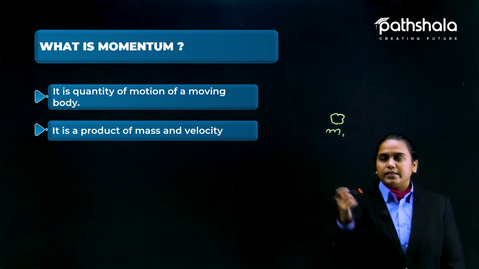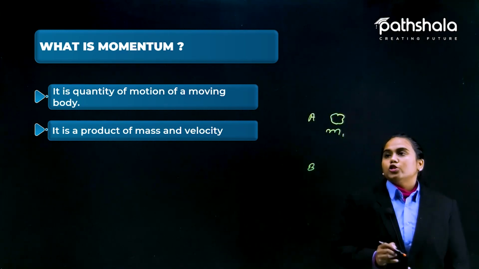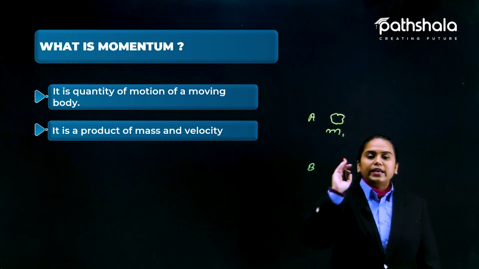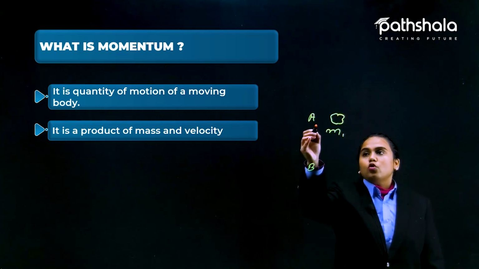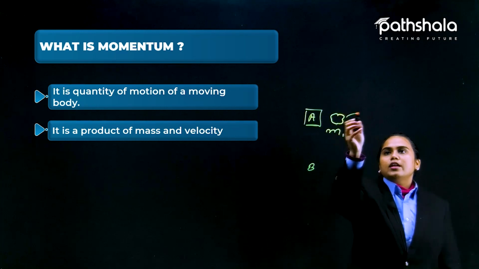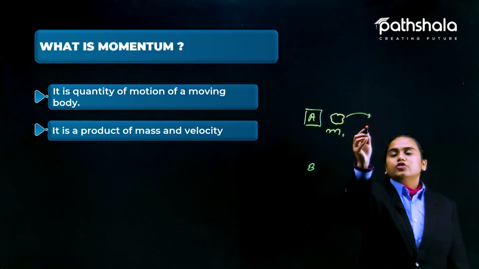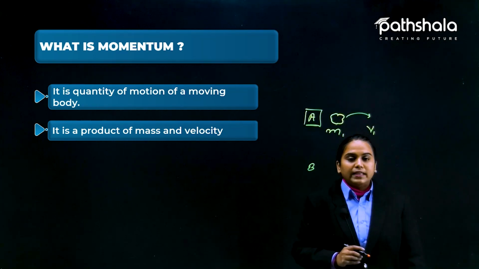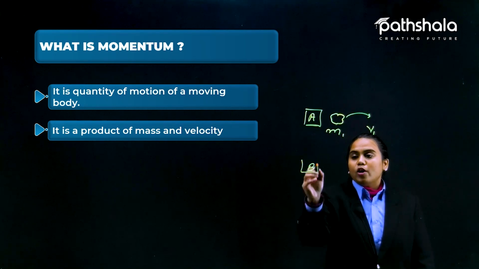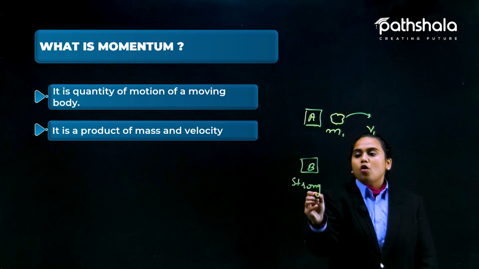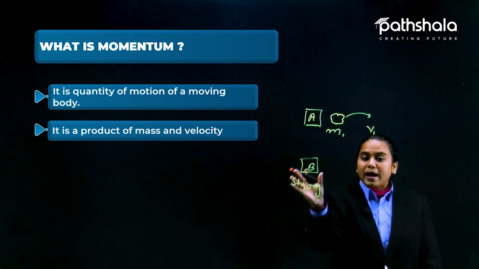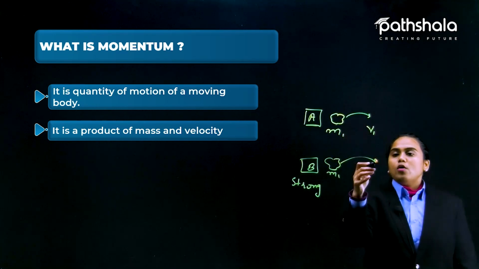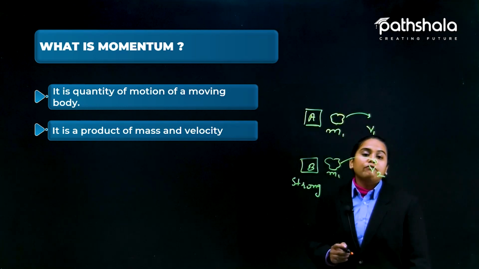Suppose there are two kids, A and B. Kid A is weak, so he throws it with less energy, and V1 is the velocity of the stone thrown by A. Kid B is strong enough, so the motion he provides to the same stone is V2, and it moves far away compared to A's.